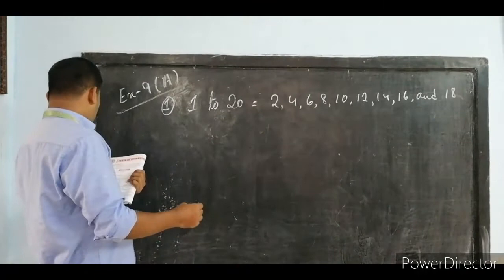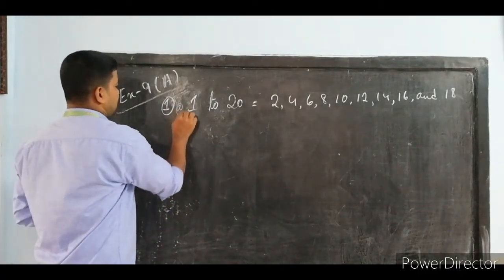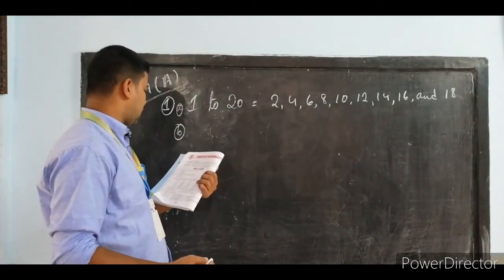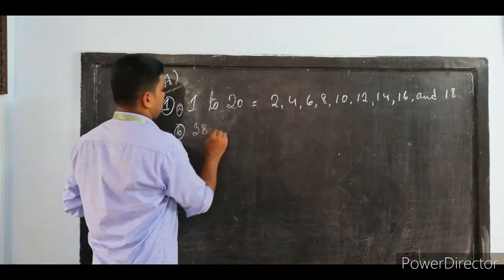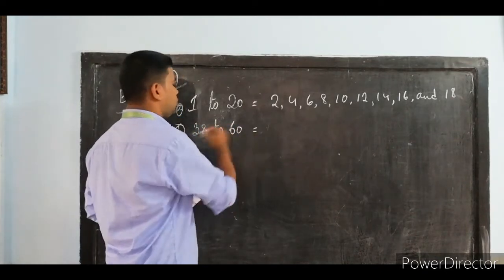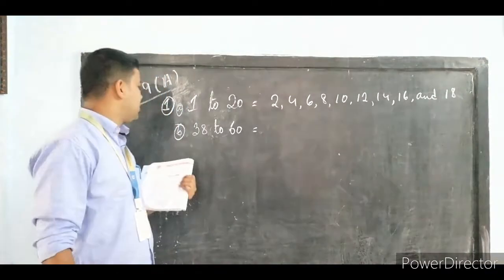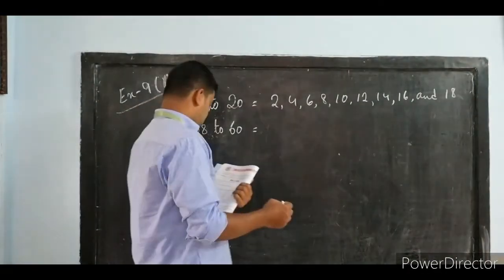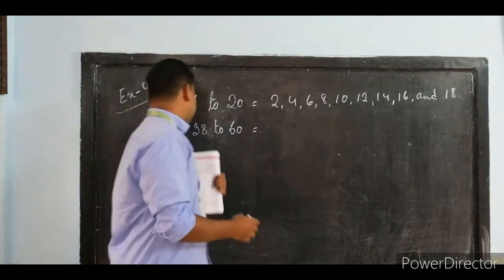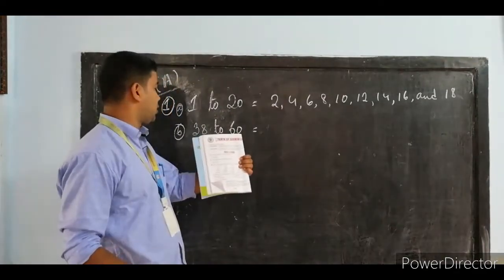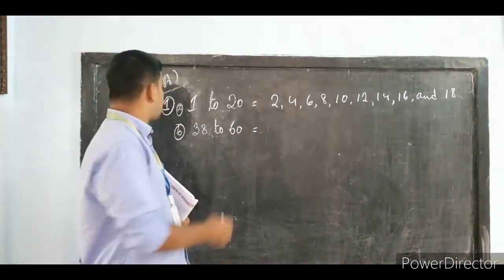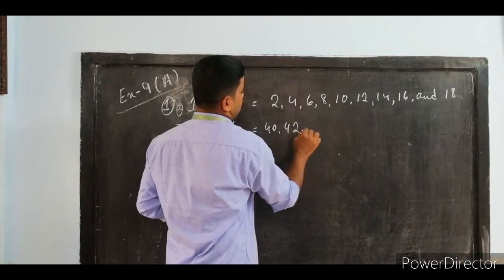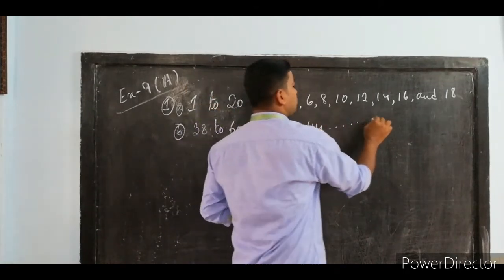Okay, now let's move to question number 1b. Write down all even numbers between 38 to 60. This one you can do easily. From 38 you will start and up to 60 you will write all the even numbers. Since it is told between, we will not write 38 and 60. We will write all the numbers between this range. So after 38 the next will be 40, then 42, then 44 and like this up to 58.